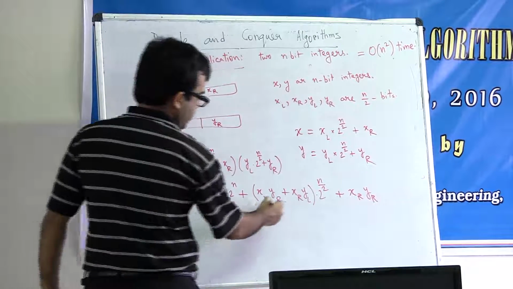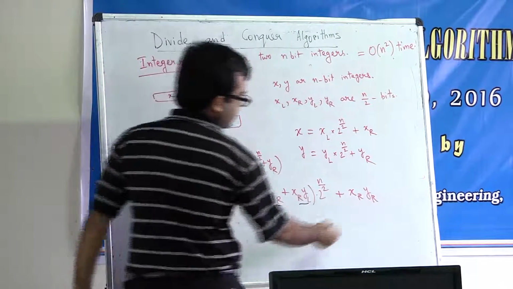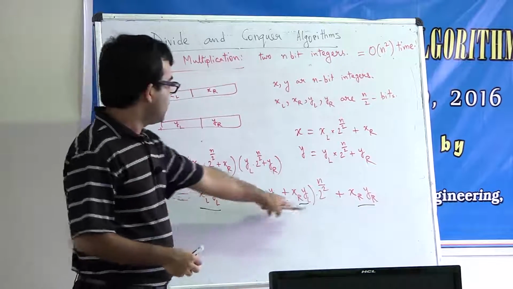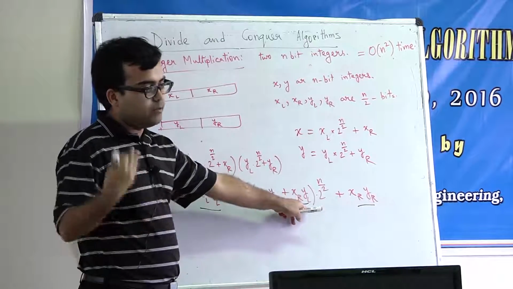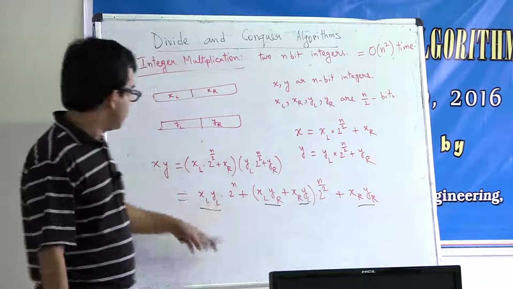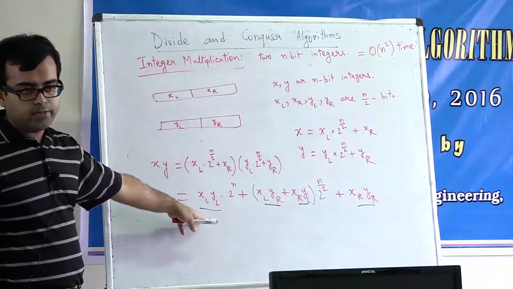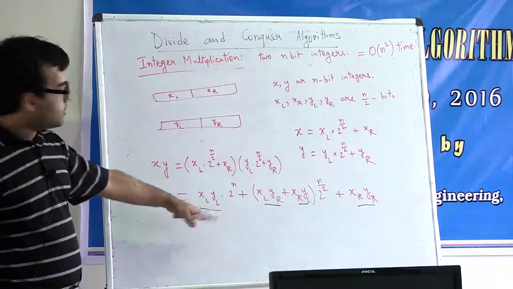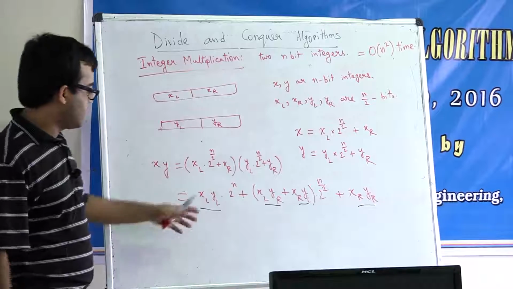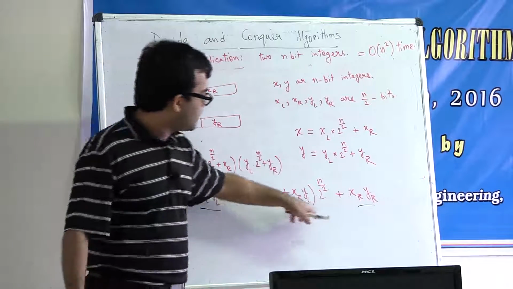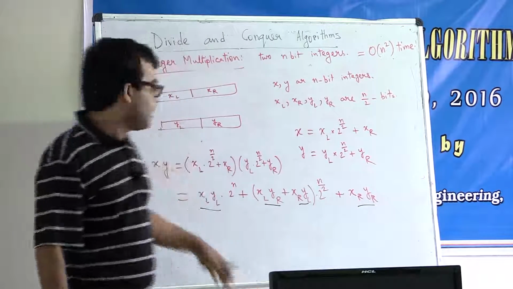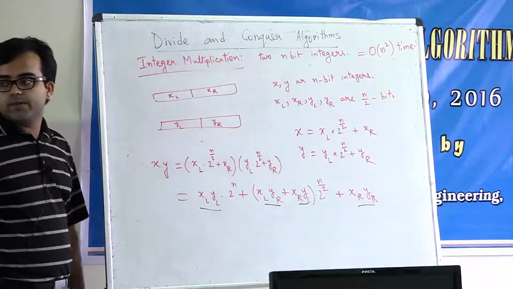So now each of these things is a smaller subproblem. xr yr, multiplying n by 2 bit integers. xr yl, multiplying n by 2 bit integers. xl yr, again multiplying n by 2 bit integers. xl yl, multiplying n by 2 bit integers. So suppose we solve this problem somehow, and then how will you combine this solution? Meaning, there are 4 such products, right? Suppose you are given these 4 products, how can you get back xy? How much time will you take?